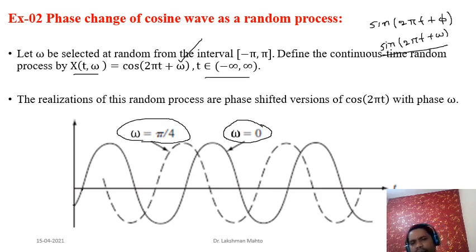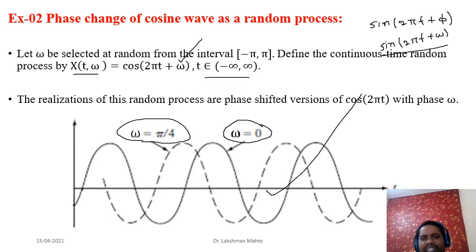Okay, so likewise you can define various phase, but here omega you can't take in a deterministic fashion. You need to take omega from some distribution. So you are also taking omega from some probability distribution. That's why omega is random in nature, and hence we are getting a random process. So simply we can say that it is a random process.